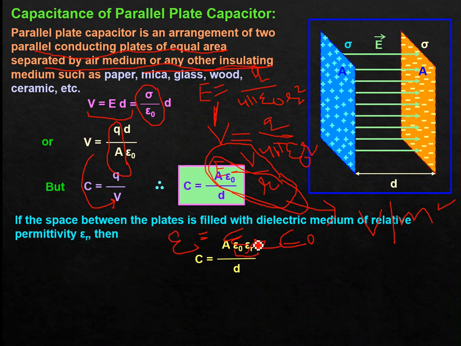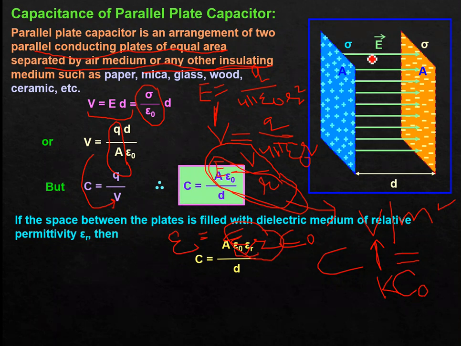So whenever we put any medium between these parallel plates, capacitance increases. Capacitance increases by how much factor? It simply becomes epsilon r times the capacitance. So C increased and it will be equal to K times, or epsilon r, meaning the same, K times C naught. C naught is what? This is the capacitance in free space. So this is the conclusion.